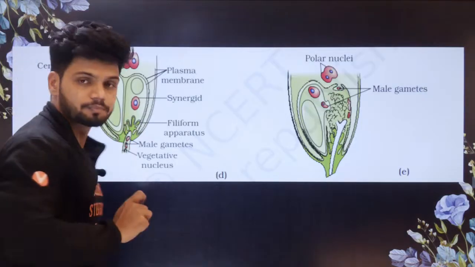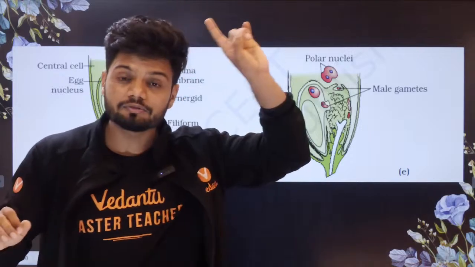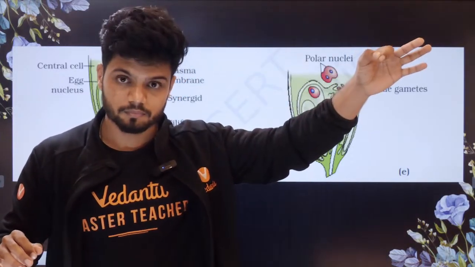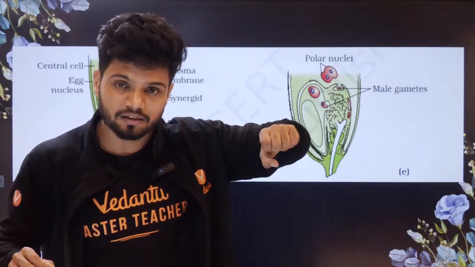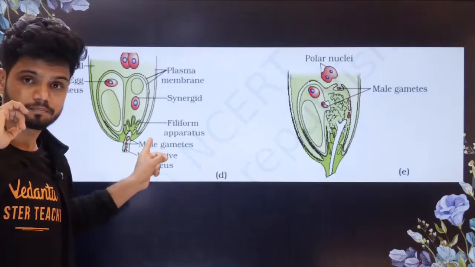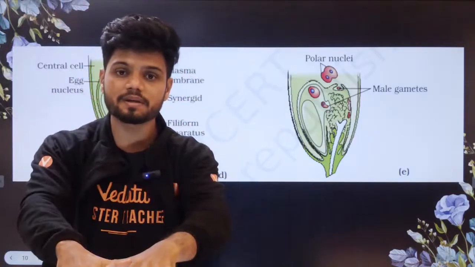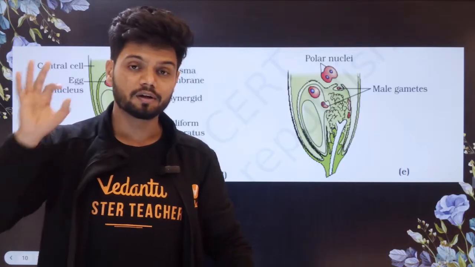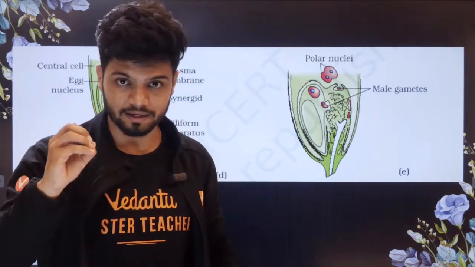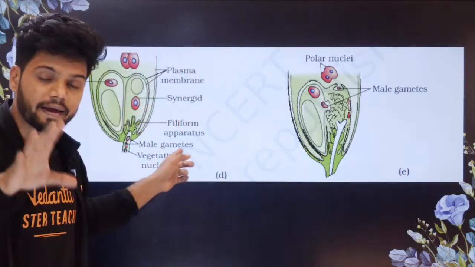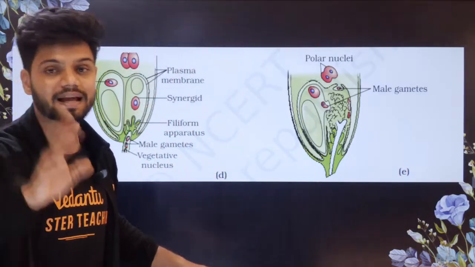Now, starting from pollen grain landing on stigma, from there to here, this entire sequence is called pollen pistil interaction. All the way from the pollen grain landing on stigma until here, everything is called pollen pistil interaction.